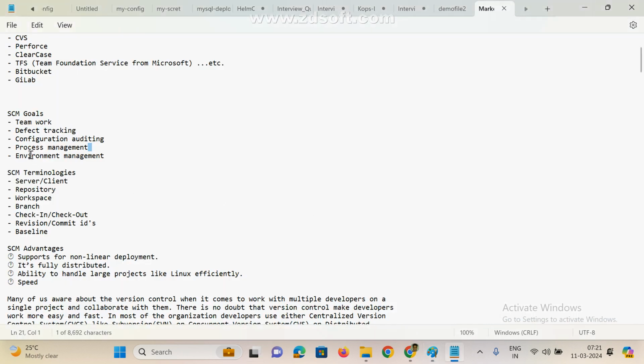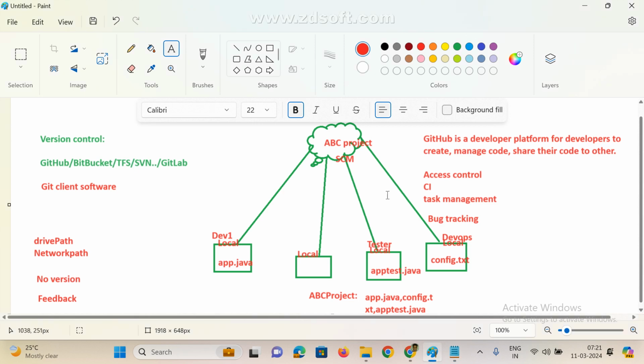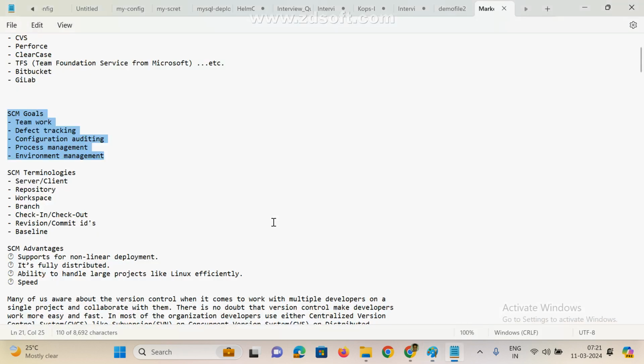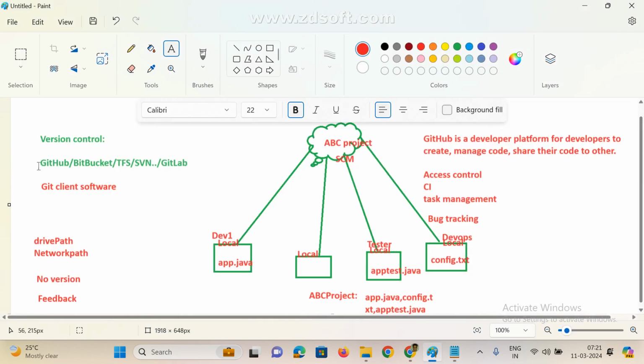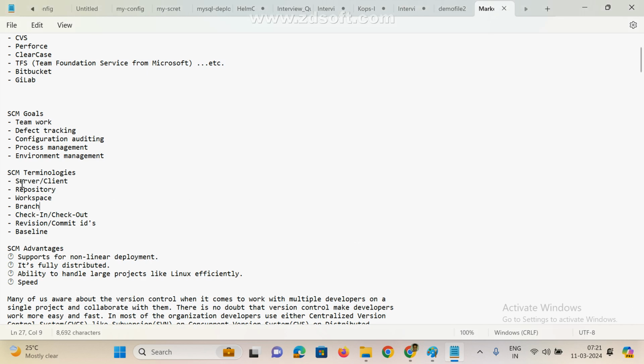Now see here, also process management and environment management. We can implement these with the help of version control. These are new terminology. Before learning version control, first we need to understand and digest these terms. Slowly we can understand the concepts. If anyone already knows them, we can easily understand.